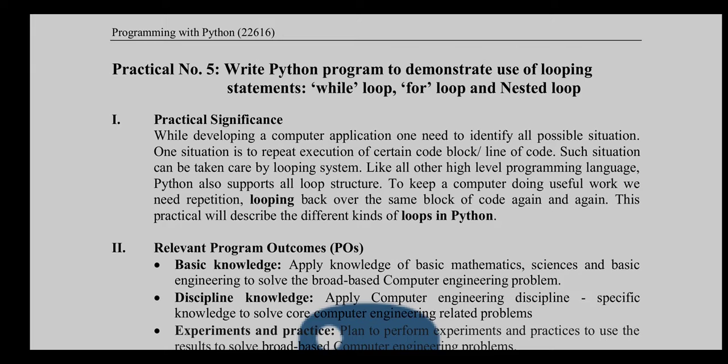While developing a computer application, one needs to identify all possible situations. One situation is the repeated execution of a certain block of code. Such a situation can be taken care of by looping. If you want to repeat n number of lines of code, then you can use a loop.